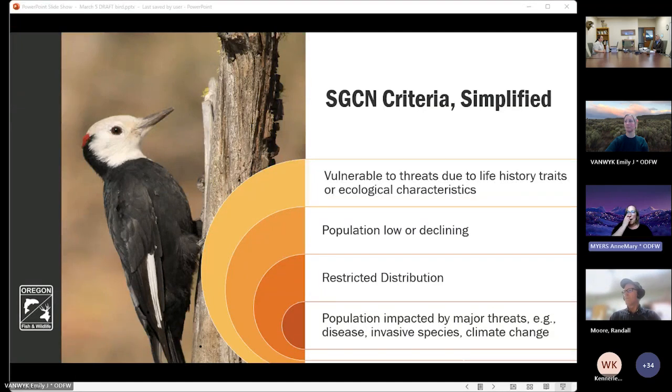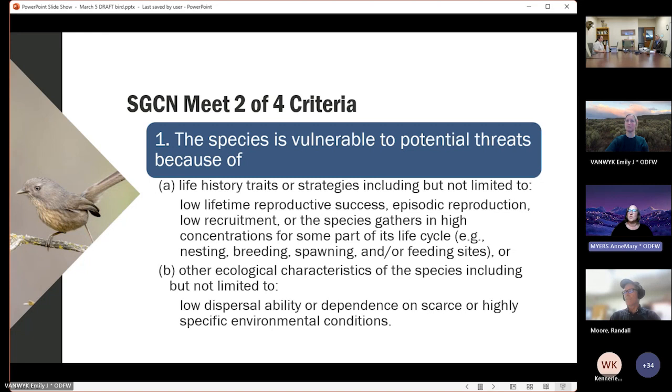Next slide, please. Since today's focus is on our species of greatest conservation need, I want to dig in even further into the language of each of the 4 criteria. Criterion 1 broadly is that a species is vulnerable to threats due to life history traits or ecological characteristics. An example here would be the wren tit. This is a species that is remarkably sedentary, rarely dispersing more than a few hundred meters from where they hatch. Average dispersal distance is only about 400 meters.